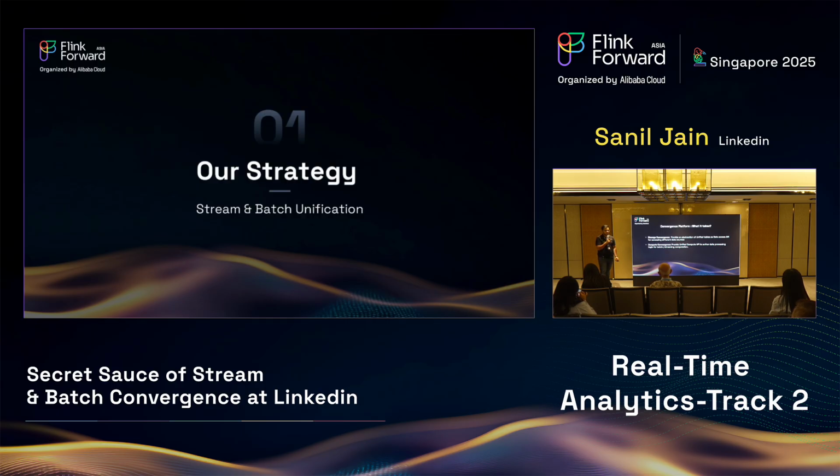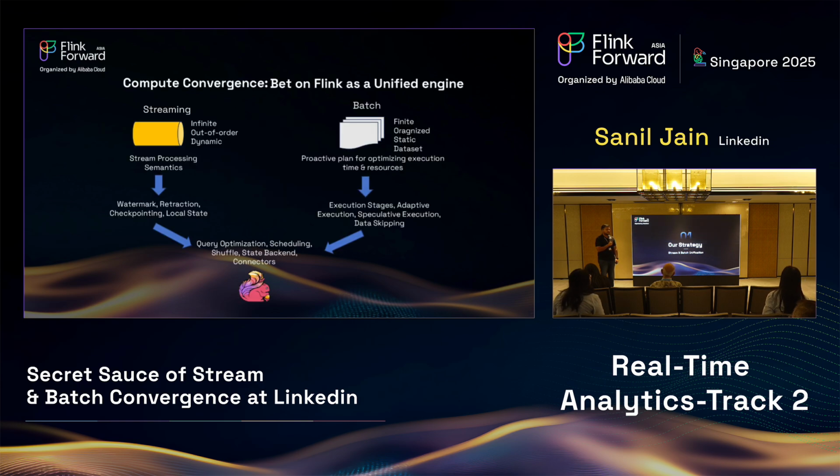Now let's look at how we solved it. Our strategy for stream batch unification: first, our choice of compute convergence, or the unified API. Let's look at what we are solving. We have stream processing. In stream processing, you're all aware that the data sets have this infinite, out-of-order, dynamic nature. And for actually processing those data sets with stream processing semantics, technologies like watermark, retraction, checkpointing, and local state were developed, so that you can process those streams and derive results.